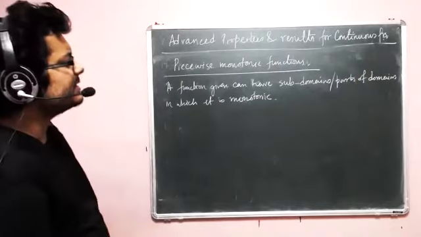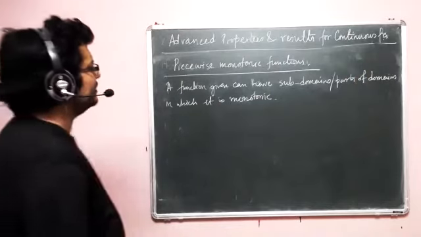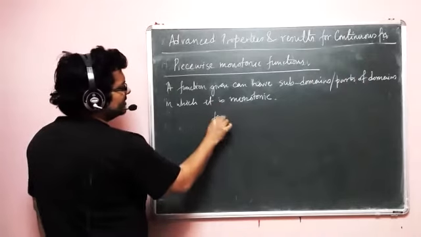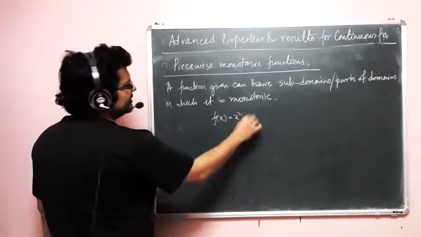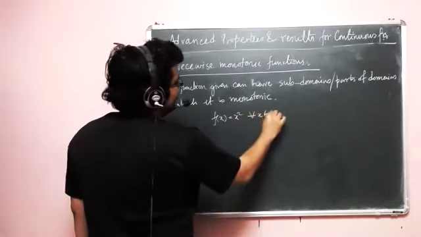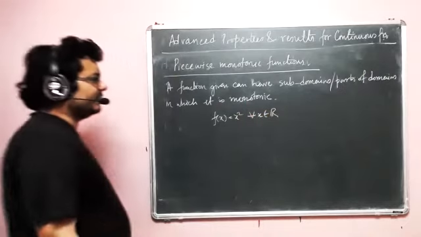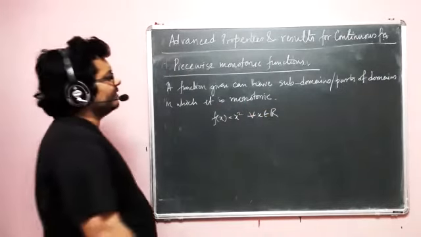So for example, if I say f(x) equal to x squared, the classic example, and I say for all x belongs to R, then definitely it doesn't help to call it monotonic.